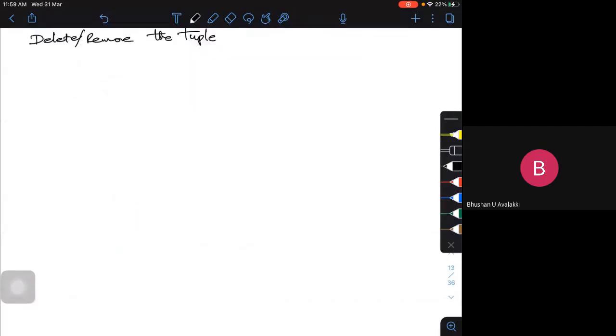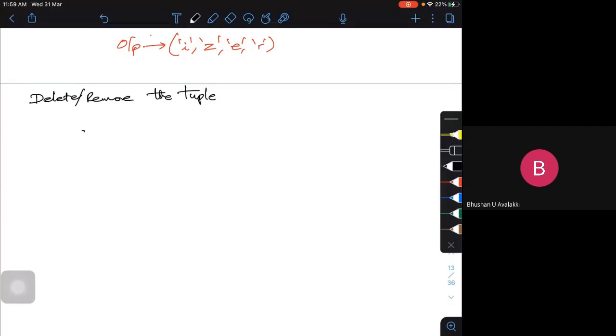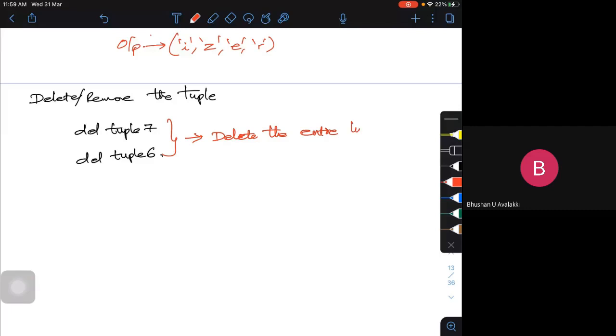If I want to remove it, I simply go with del and the tuple name, either 7, or del tuple 6 like this. This operation will delete the entire created tuple. Entire tuple is deleted. So that's how you can do the operations with the tuple.